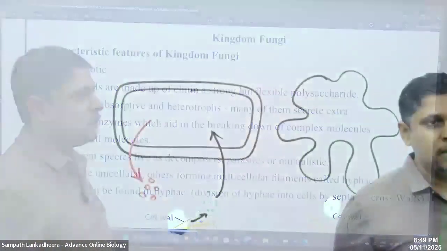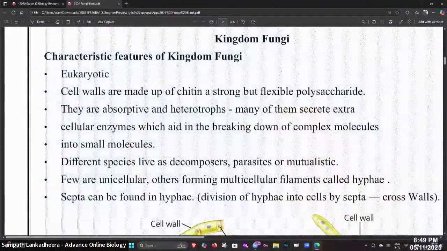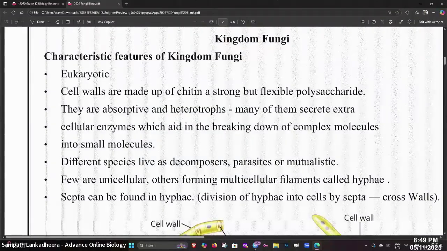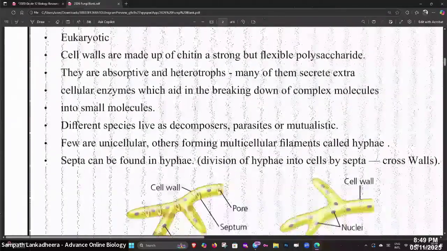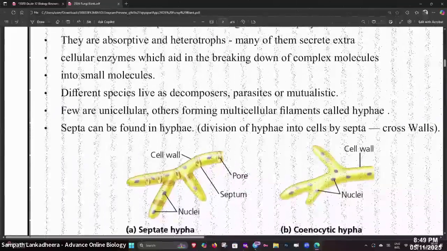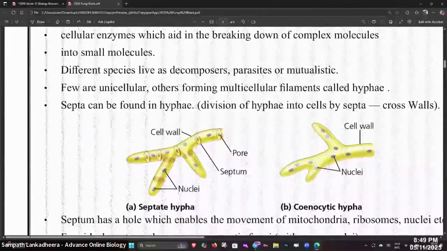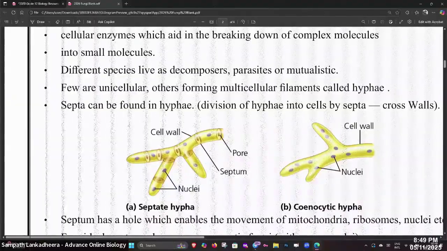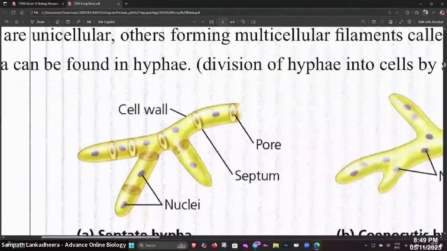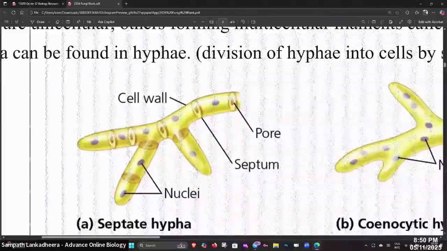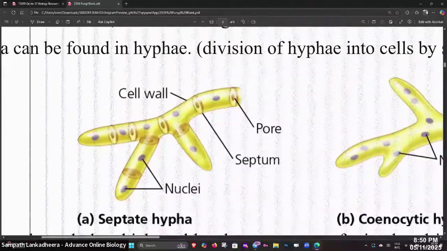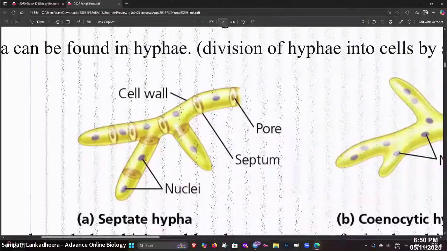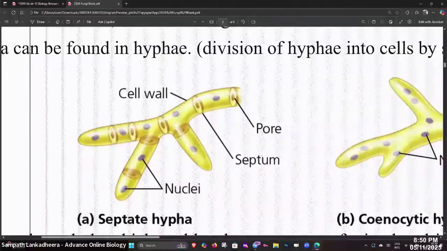Look at these people. Eukaryotic. Cell walls are made up of chitin. They are absorptive heterotrophs, with cellular enzymes which aid in the breakdown of complex molecules into small molecules. Different species live as decomposer, parasite or mutualist. Few are unicellular, hyphae present, and then septae. Look at this. The cross walls present or not. What do you call the cross wall? The singular term is septum.